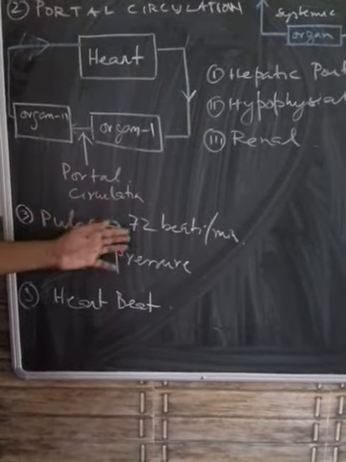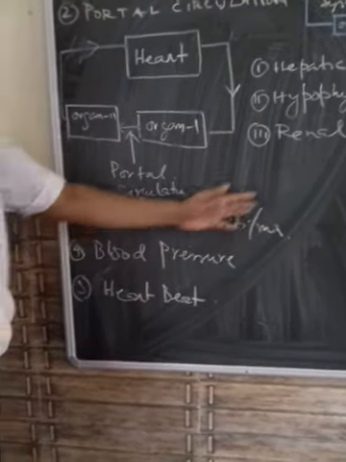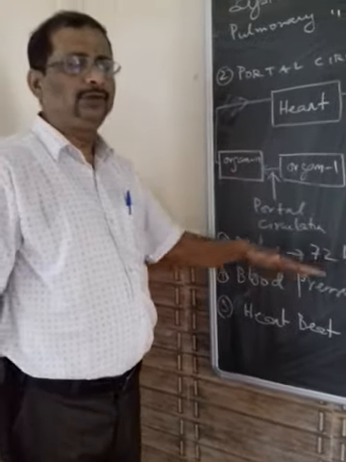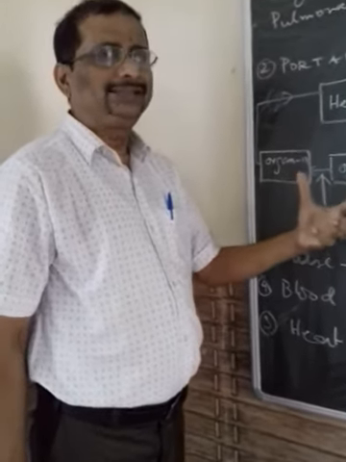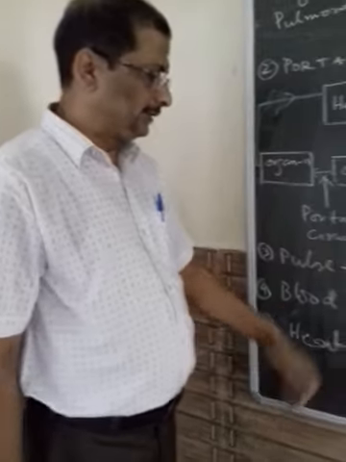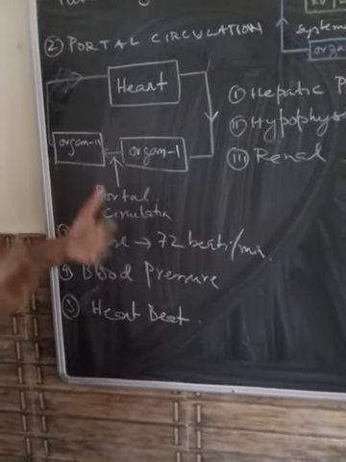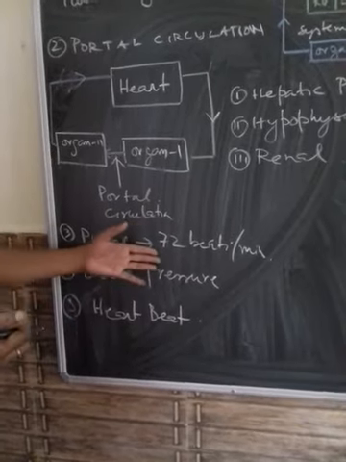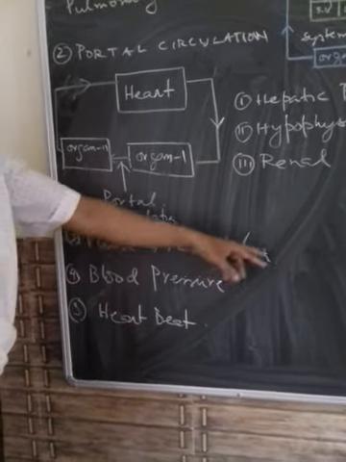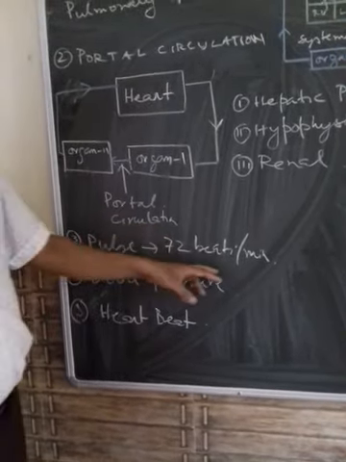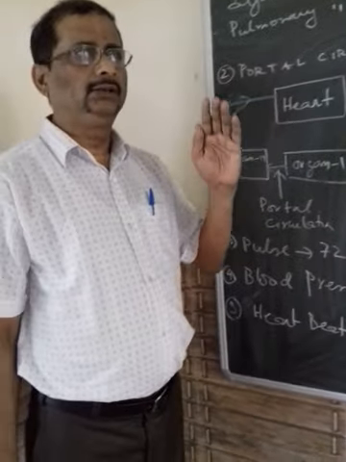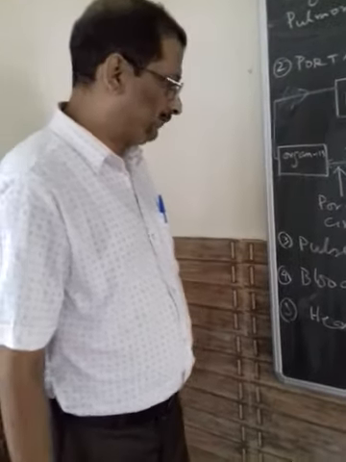So 72 beats per minute, we say, is the pulse rate. Now it can go a little faster. In women, generally the pulse rate is a little faster than in men. If you are an athlete, when you are doing exercise, your pulse rate may go faster. If you are not doing any work and you are lying down at rest, the pulse rate may be slower. So the pulse rate approximately denotes the speed at which the heart works, or the heart rate.